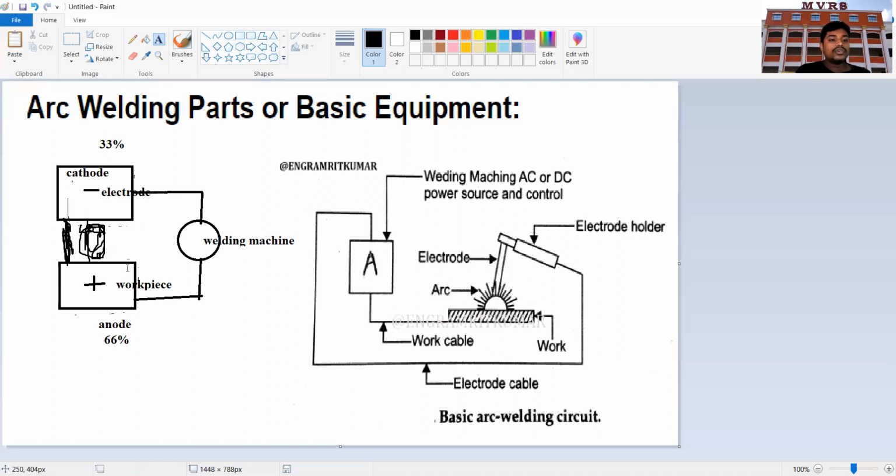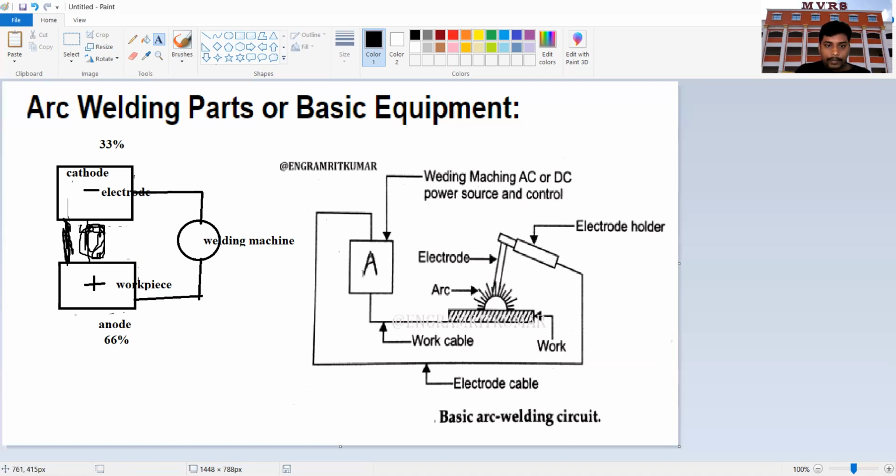Our primary motto is to join the parts of this workpiece. So the heat that is taken from the welding machine is impinged to the workpiece in the form of the electrode. Okay, it is impinged in the form of the electrode. That is what I have shown it here.